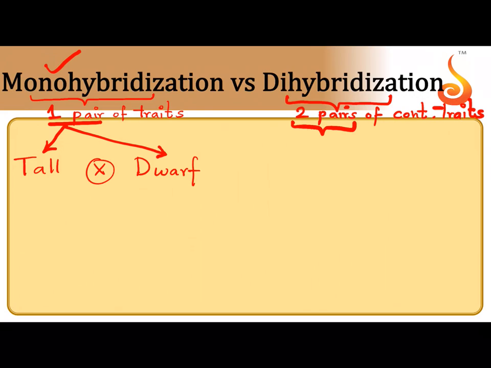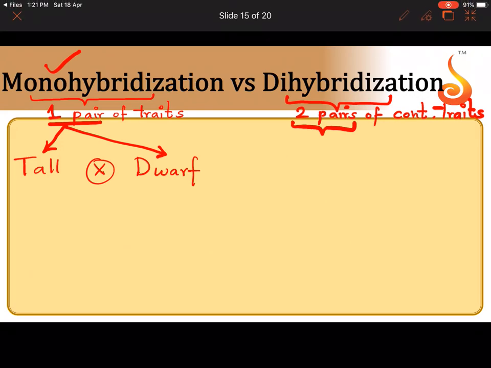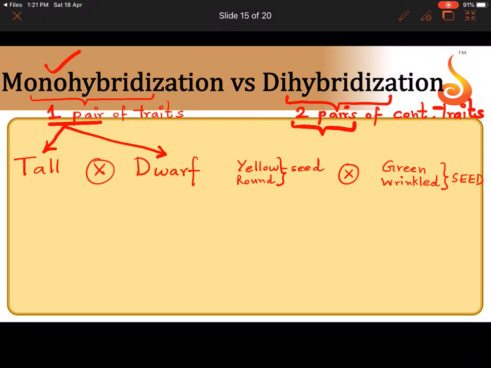Now I'll give you another example for two pairs of contrasting traits. Let me take a pea plant which has yellow and round seed, crossed with a plant which has green and wrinkled seed. Why is this a dihybrid cross? All of you please think and tell me. What are the two pairs of traits? Yellow and green is one pair of traits concerning the character of color of the seed. Round and wrinkled is the second pair of contrasting traits concerning the character of shape of the seed.